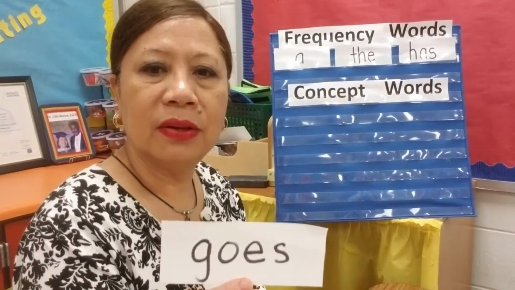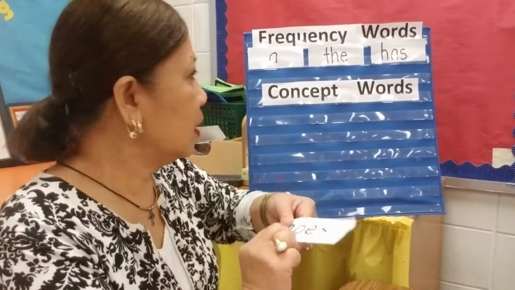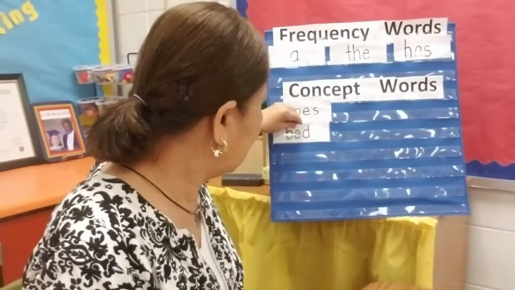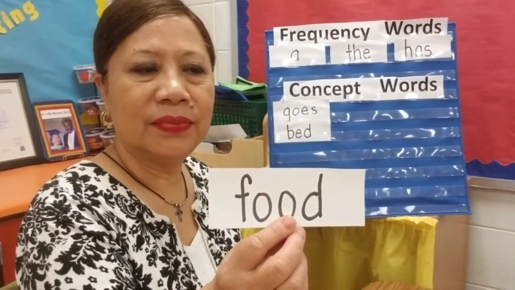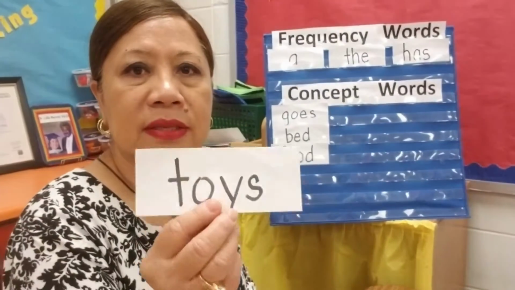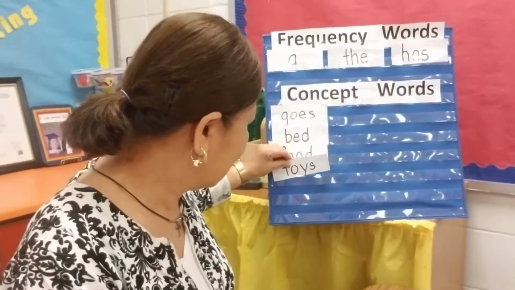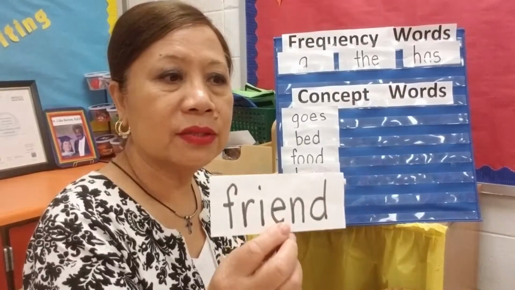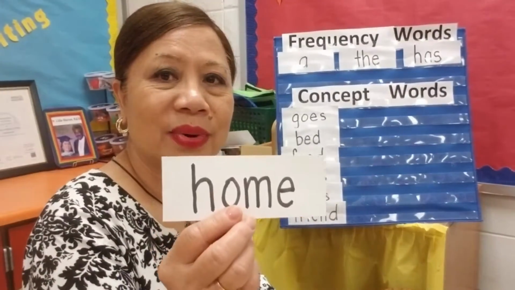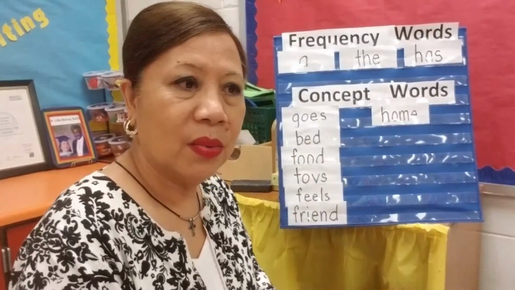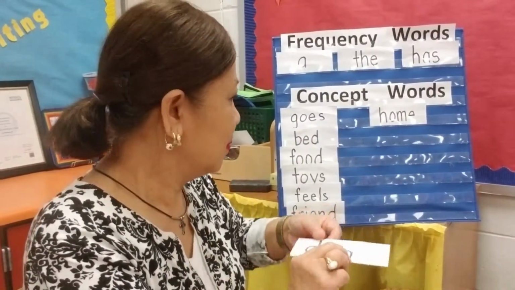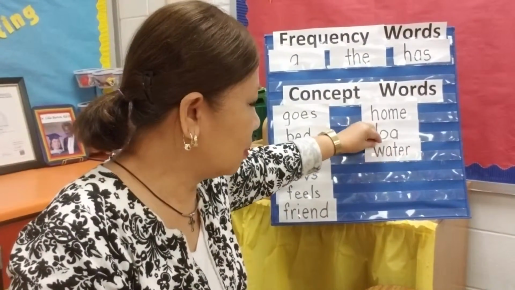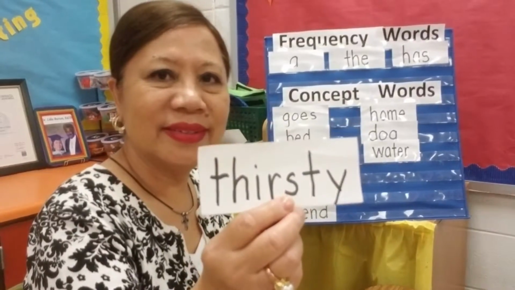What is this word? Goes. Goes. Very good. Goes under. What's this word? Big. What is this word? Food. Very good. What is this word? Toys. What is this word? Fields. Fields. Good job. What is this word? Friend. What is this word? Home. What is this word? Dog. What is this word? Water. Water.